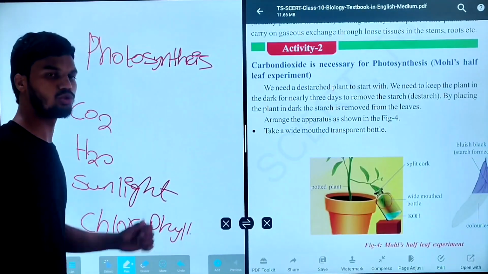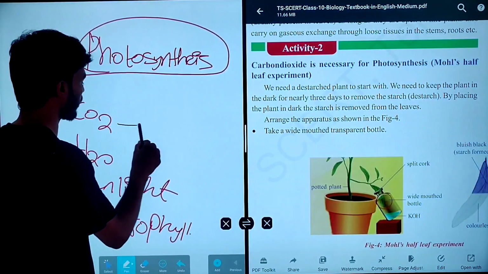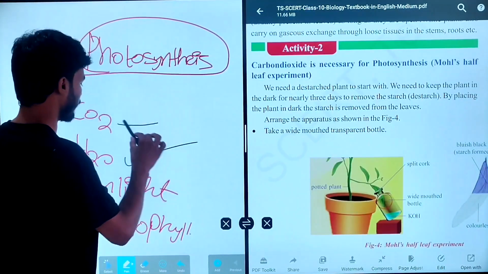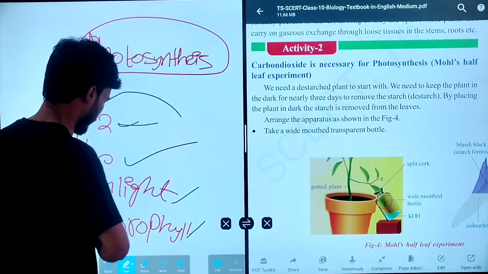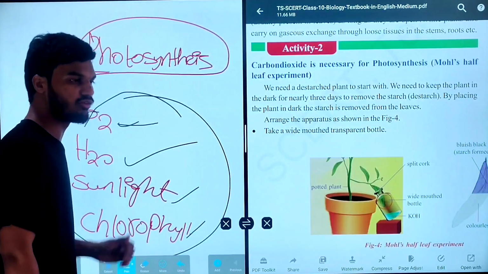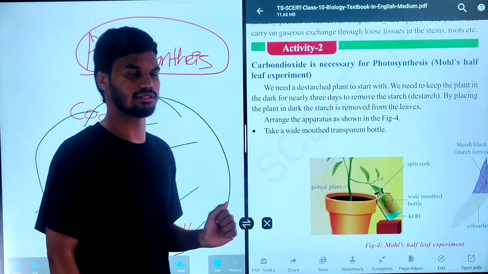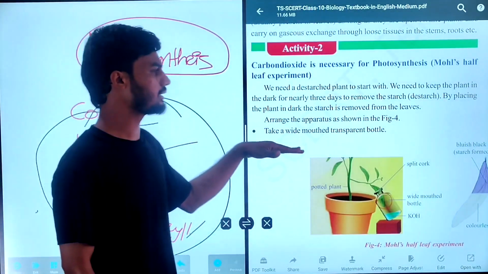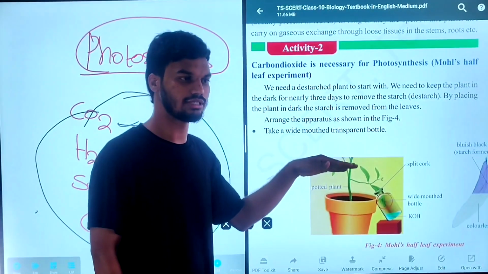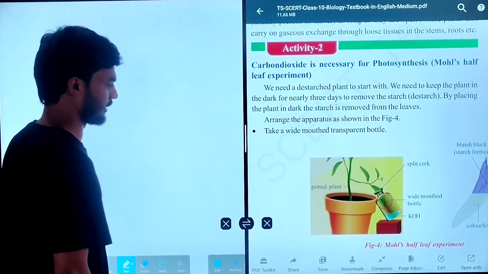For the plant to prepare photosynthesis, carbon dioxide should be present, water should be present, sunlight and chlorophyll. In the presence of these four factors, the plant is able to prepare photosynthesis. So to show that carbon dioxide is necessary for photosynthesis, an experiment is given. So now we are going to discuss that experiment.